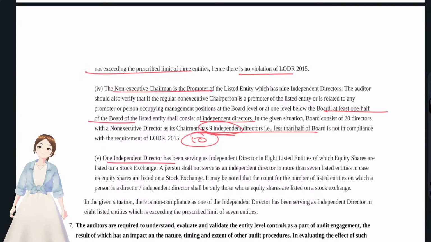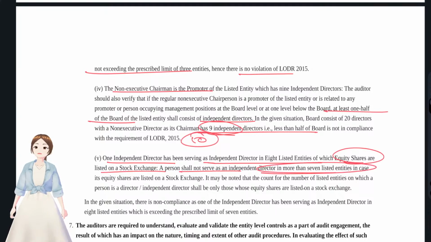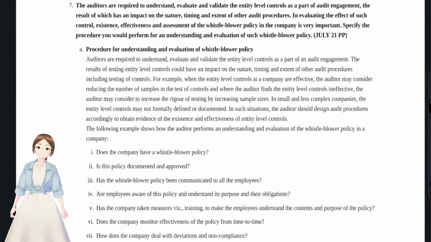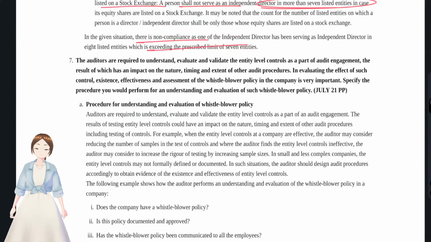And one independent director has been serving as independent director in 8 listed entities of which equity shares have been listed in stock exchange. A person shall not serve as independent director in more than 7 listed entities. Okay, so he has to withdraw. There is a non-compliance for exceeding the prescribed limit. With that, we have completed our question number 6. Now we'll see question number 7.